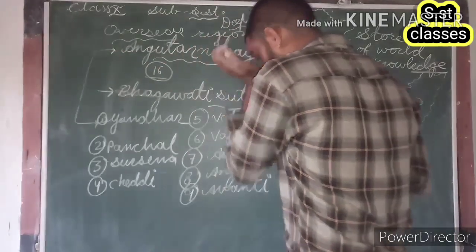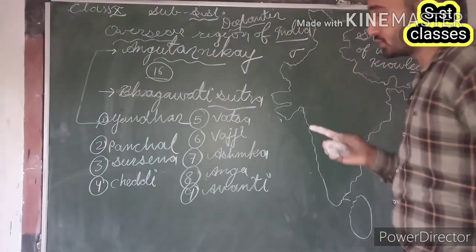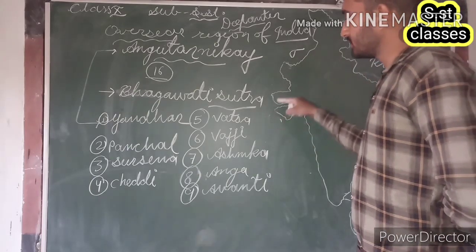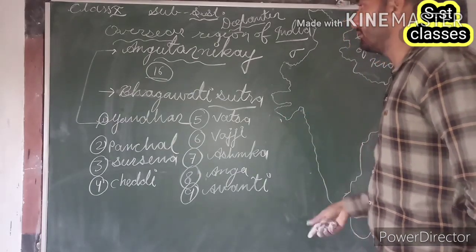So Gandhar, Panchal, Sursen, Chedi, Vats, Vajji, Ashmak, Ang, Avanti.